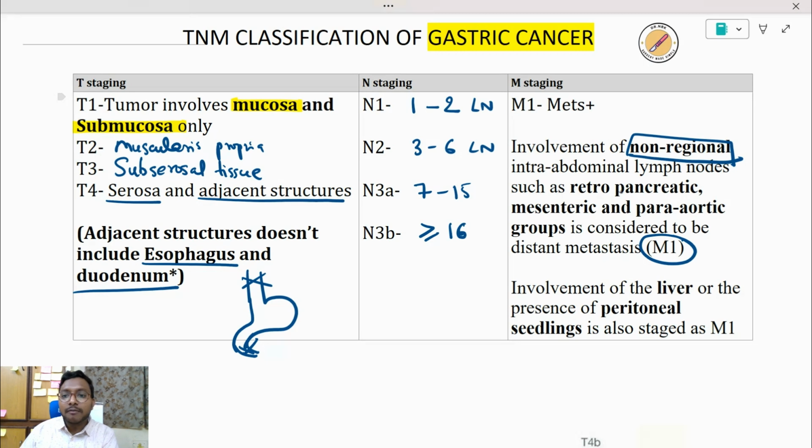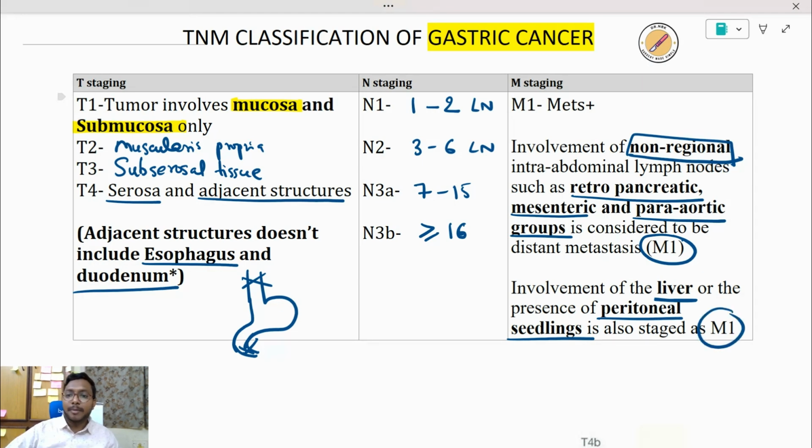So what are the non-regional lymph nodes? Retropancreatic, mesenteric, and para-aortic groups are considered as non-regional lymph nodes. So whenever there is involvement of these lymph nodes, it is considered as metastasis M1. Also, whenever there is involvement of liver or whenever we have got peritoneal seeding, that is nothing but metastasis of the peritoneum, that is also considered as M1.